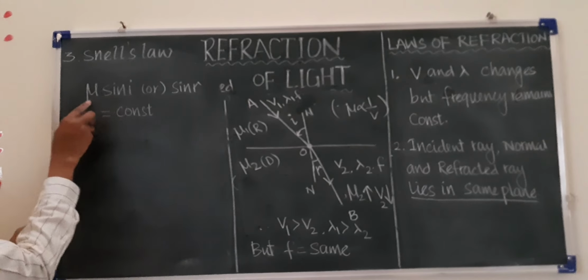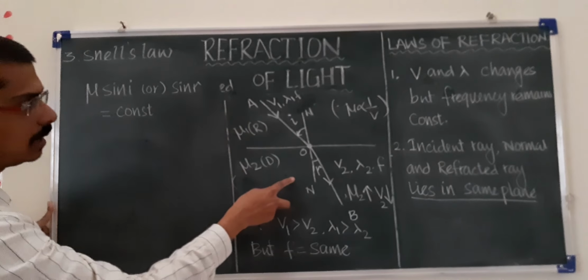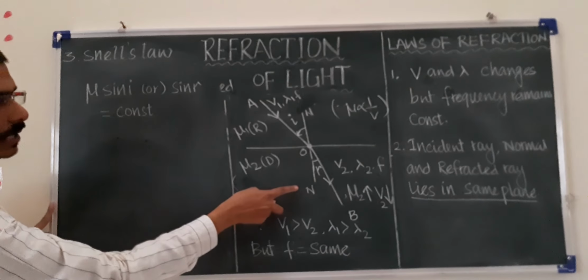The light is traveling from rarer medium to denser medium.